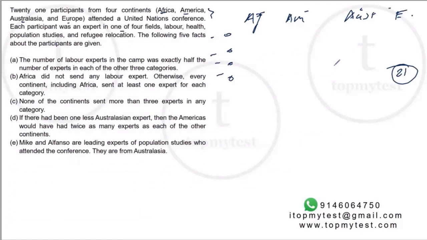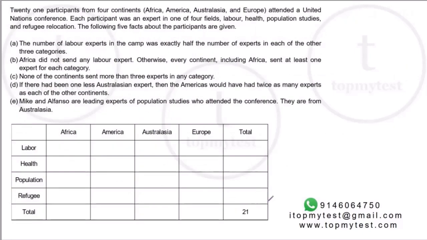So let's create this table. There are 21 people overall. Let's try to fix this. Australasia, America, Africa, Europe, and 4 fields: labor, health, population studies, and refugee relocation. The number of labor experts in the camp was exactly half the number of experts in each of the other 3 categories.